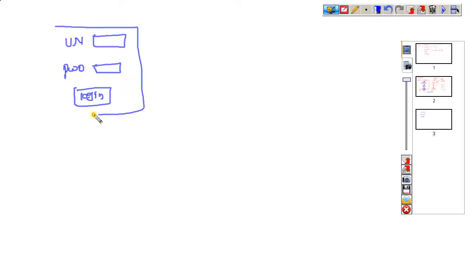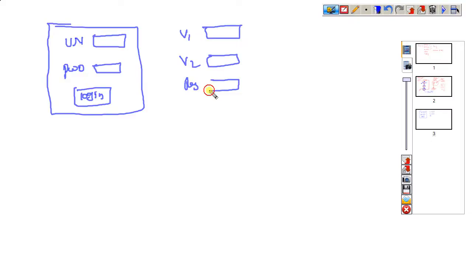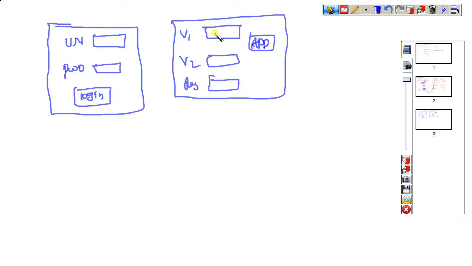This is what the client expects from the requirement. Let me take another example: a calculator with value 1, value 2, a result, and an add button. If you enter the 10 value, enter the 20 value, and click the add button, 30 will be coming.